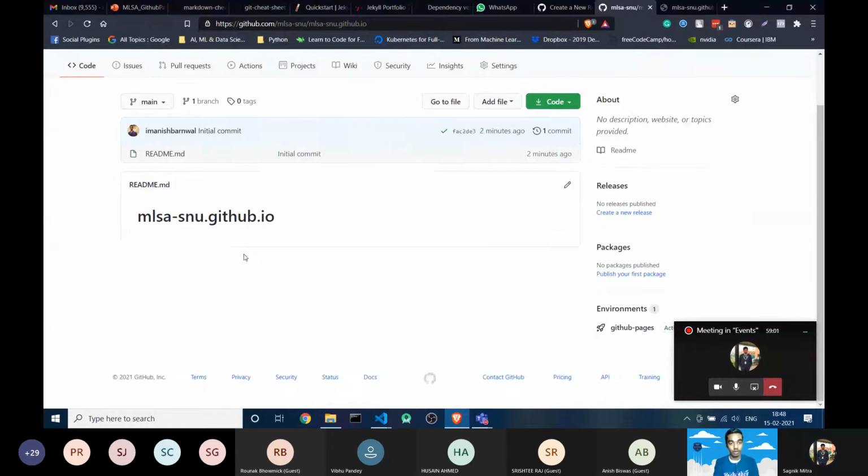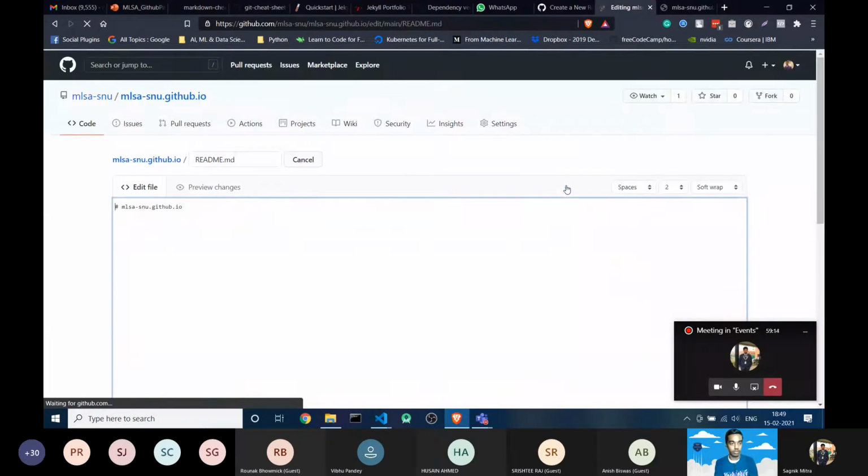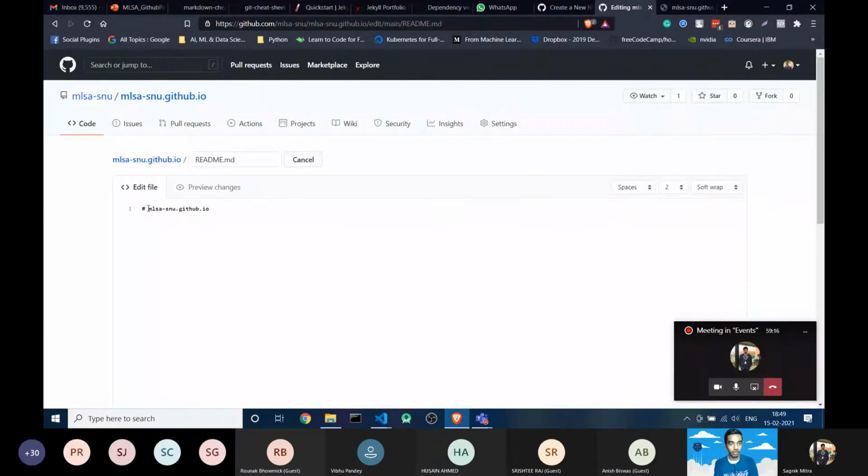So here we are. Now we will see how it works. When we update a Markdown file, right now there's only one file, README.md. Suppose you update this README file, there is no HTML code required. If you update this file, it will be directly reflected on your website. So for example, we are typing MLSA GitHub Pages workshop.